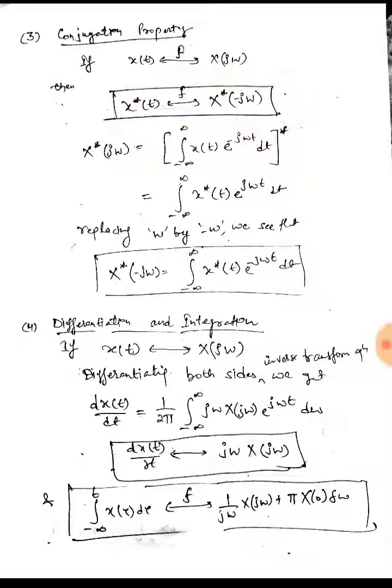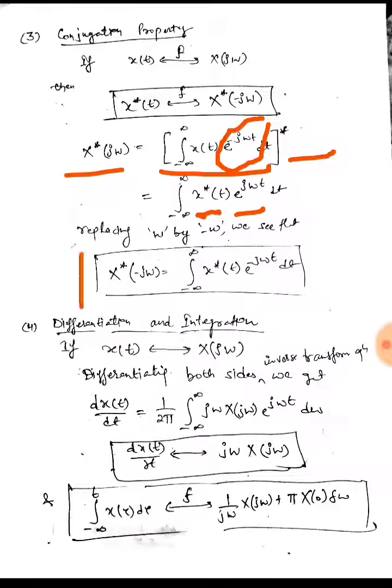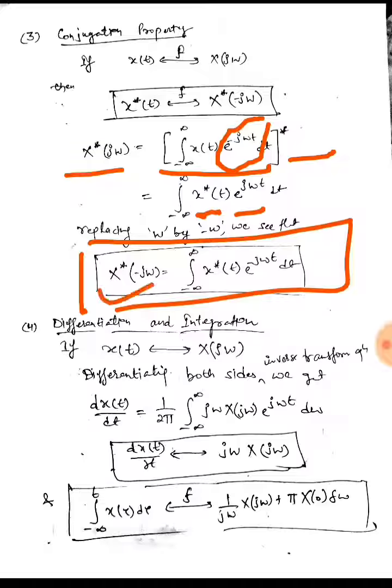If I take the conjugate of X(jω), which is this, if I take the conjugate on both sides, it becomes the conjugate of x(t) into, as the conjugate of e raised to the power minus jωt is e raised to the power jωt, dt. So replacing ω by minus ω, I will get this function, that is X conjugate of minus jω is equal to this, because we need a term of minus jωt, so I replace ω by minus ω on both the sides.